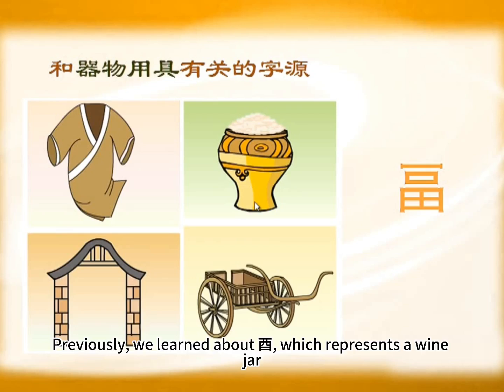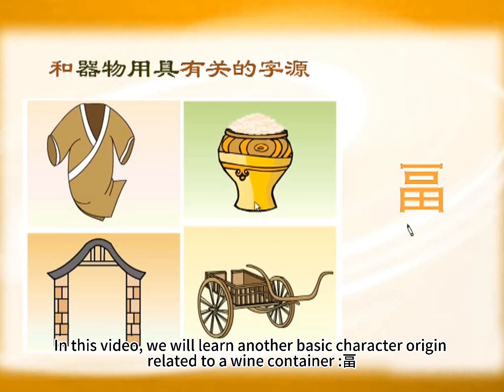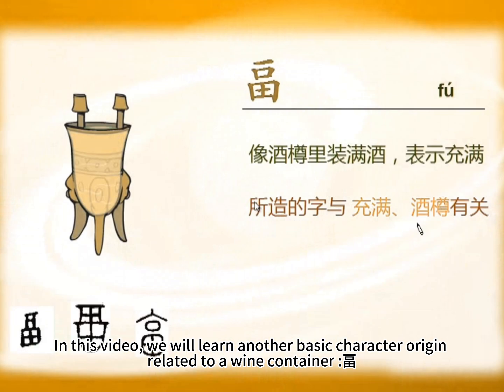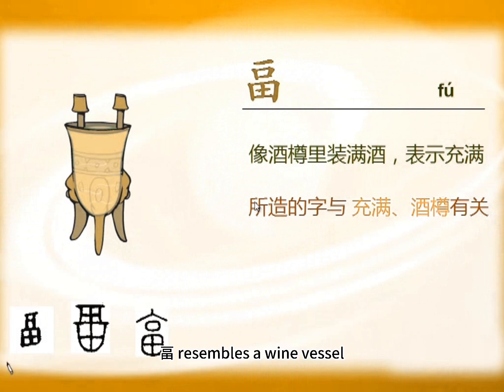Previously, we learned about 有, which represents a wine jar. In this video, we will learn another basic character origin related to a wine container, 壶. 壶 resembles a wine vessel, the image of a wine cup. A cross is drawn inside, indicating it is filled with wine.